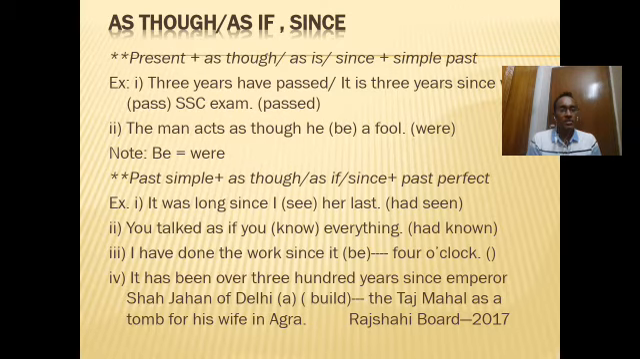See the second example. The man acts as though he be a fool. Here, irrespective of the subject's number and person, we will use the be verb were, because this is also an unreal use. The first clause is in present indefinite tense. In the second clause we will use past indefinite tense, but if we find a be verb in the bracket, we will always use were. So the answer is he were a fool.